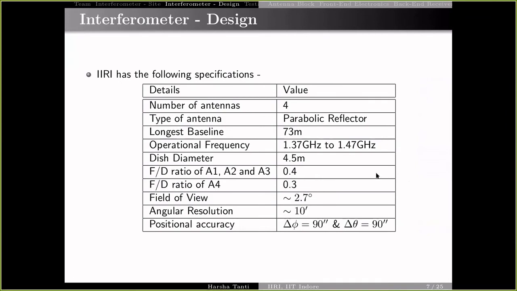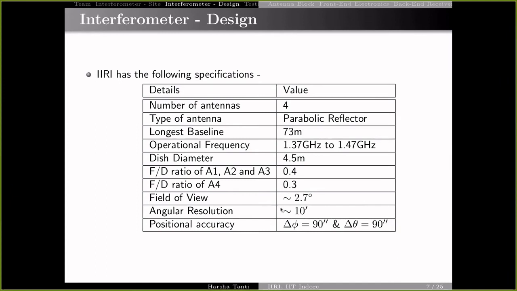The F by D ratio of antenna 1 to antenna 3 is 0.4 and antenna 4 is 0.3, because 3 of these antennas are the same type, and antenna 4 is different but retrofitted to have the same movement and alignment as A1 to A3. But all the 4 dishes have a diameter of 4.5 meters, therefore giving a field of view of around 2.7 degrees.